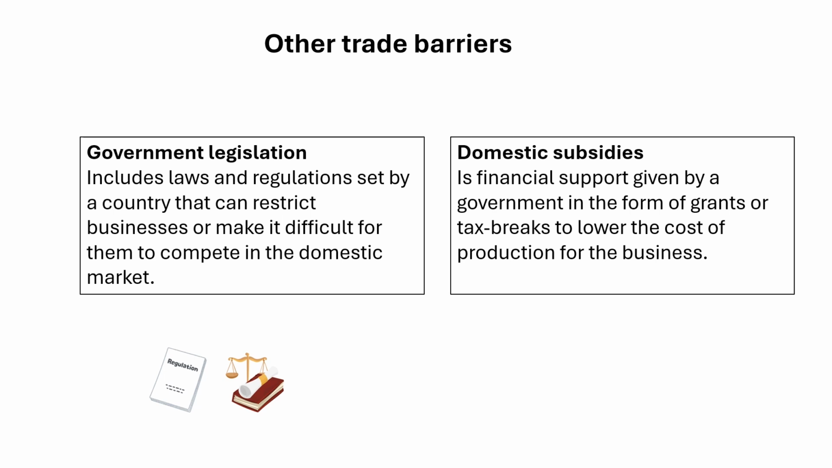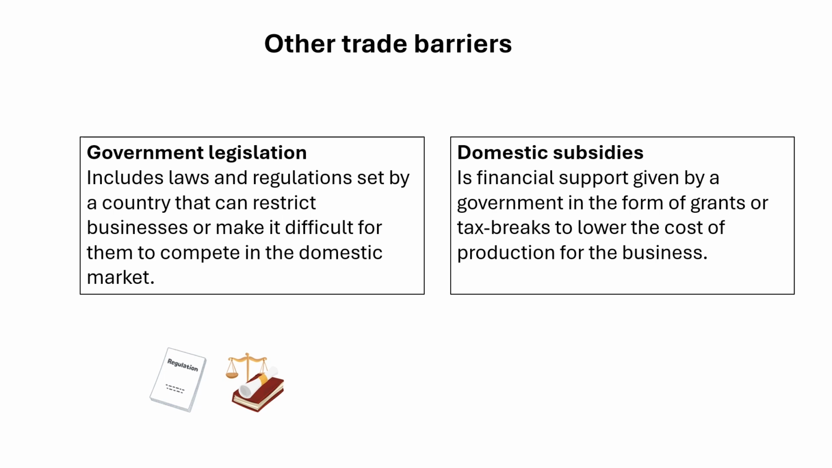Domestic subsidies are financial aid or support given by a government to local businesses, typically in the form of grants, tax breaks, or low-interest loans. These subsidies reduce the production costs for domestic firms, allowing them to sell their products at lower prices and compete more effectively with foreign imports. Subsidies can act as a trade barrier by giving domestic companies an unfair advantage over foreign competitors in the local market.